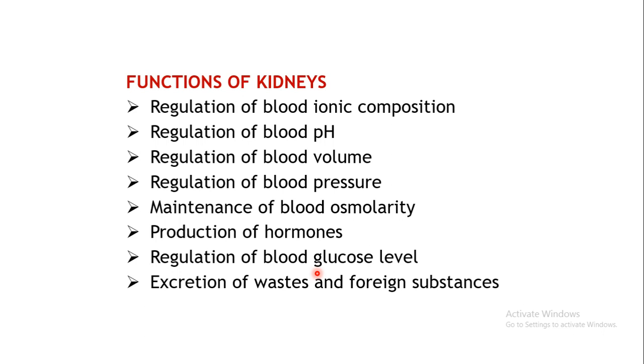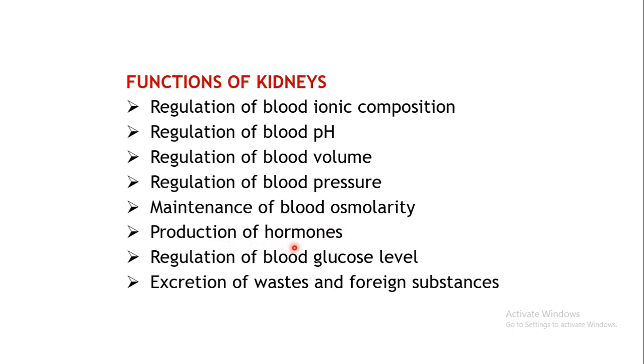Coming to the functions of the kidneys, these help in regulation of the blood ionic composition. Due to the processes involved, filtration, reabsorption and secretion, it will help in regulation of several physiological components of the body, like regulation of blood ionic composition, blood pH, volume, blood pressure, and maintenance of blood osmolarity.